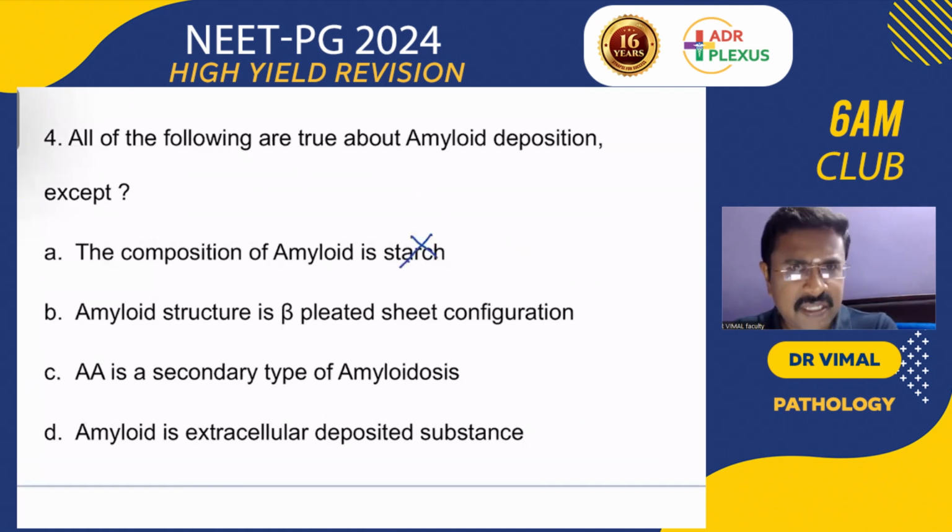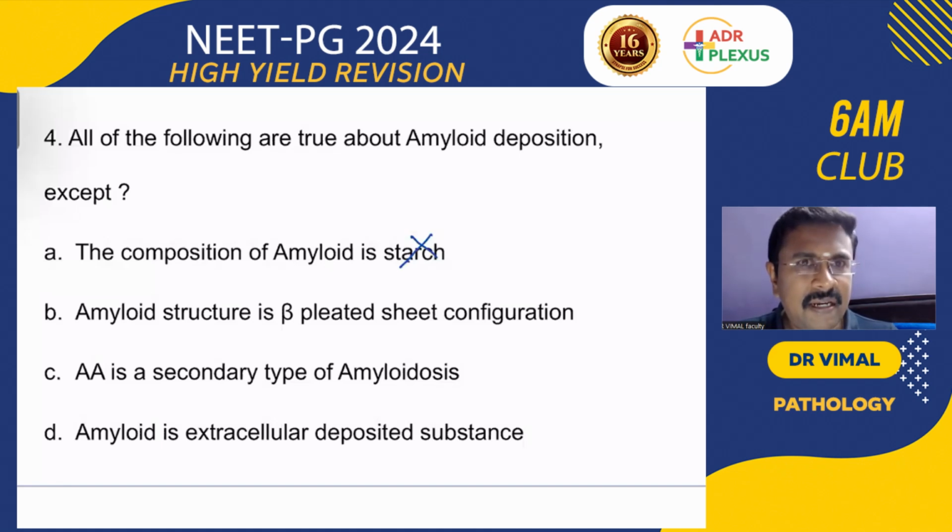Amyloid is a proteinaceous substance. It is not a starch. It is an extracellular deposition. What is the appearance of amyloid? By electron microscopy it is non-branching fibrils, whereas in infrared spectroscopy and X-ray crystallography it appears as beta pleated sheet. So another name for amyloid is beta fibrillosis.